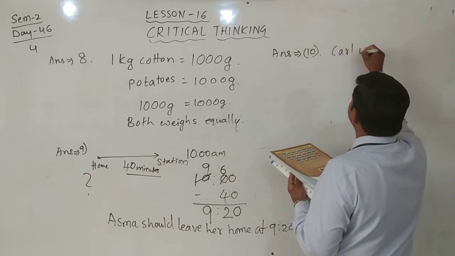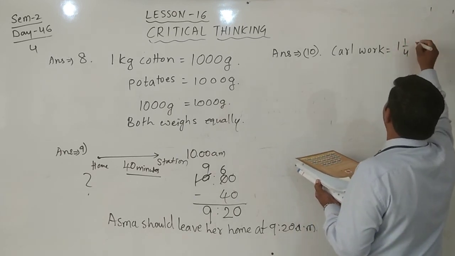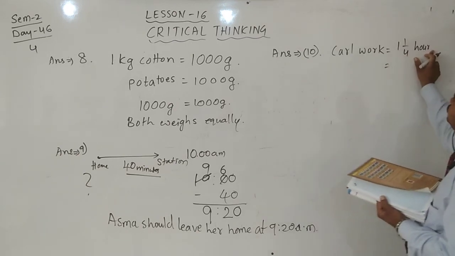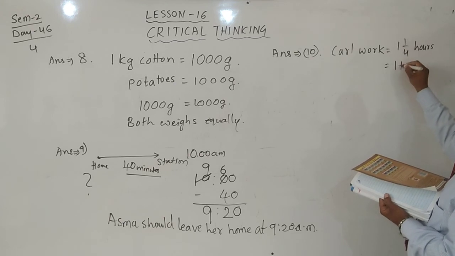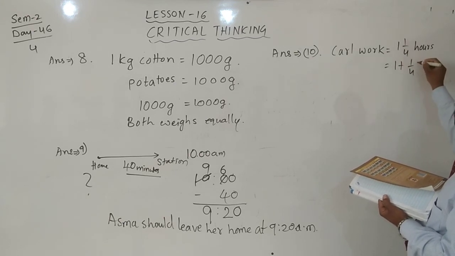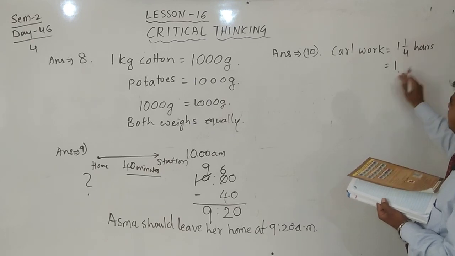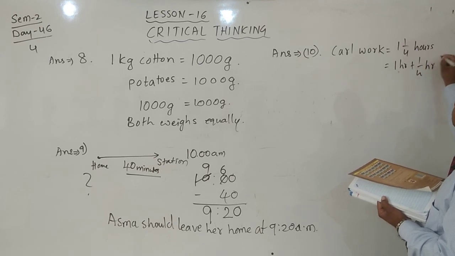Carl worked 1 integer 1/4 hours. This you can convert from hours into minutes. 1 hour plus 1/4 hours.